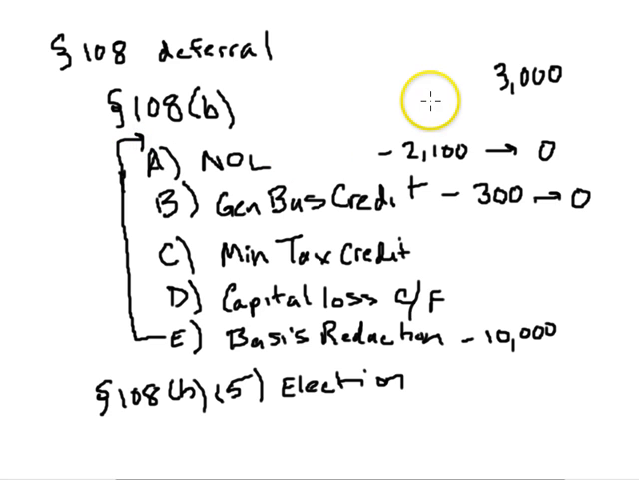So in our example, where we had $3,000 of tax attributes that we had to reduce, if we make a 108(b)(5) election, we would not touch our NOL, we would not touch our general business credit, and we would reduce our basis reduction from $10,000 down to $7,000.